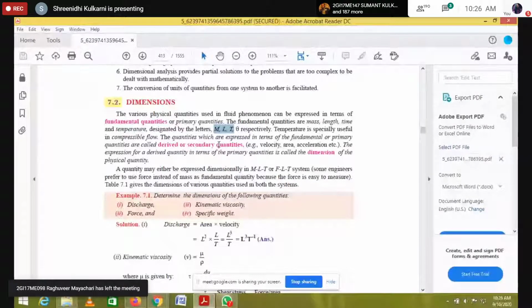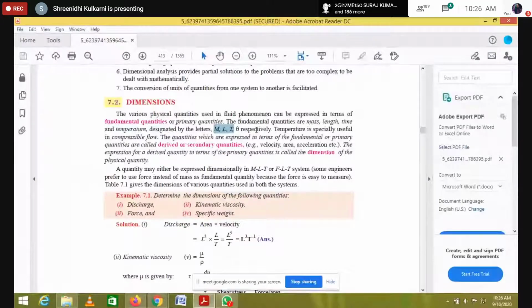Next, the quantities which are expressed in terms of fundamental or primary quantities, M, L, T, mass, length, and time, are called derived or secondary quantities. Examples: velocity, area, acceleration, etc. Here they have given one simple problem, and they have given FLT, but we are not using FLT, we are using only MLT: mass, length, and time.